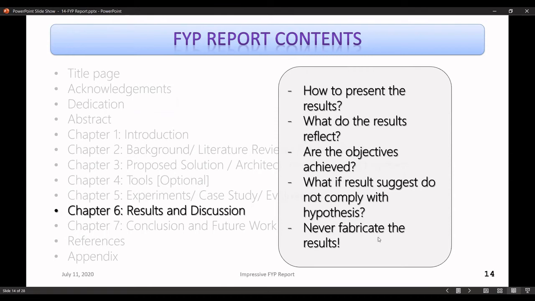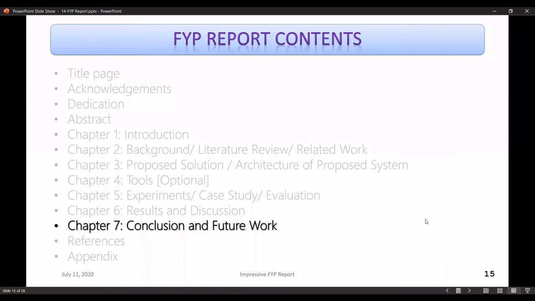And never fabricate the results. Fabricating the results means you are coming up with your own values, that we achieved 90% accuracy and we achieved this and that, without doing the real experiments. It's something really bad. It's of course going to have a negative impact whenever it's discovered that you have given fabricated results. So moving on, we have conclusion and future work.